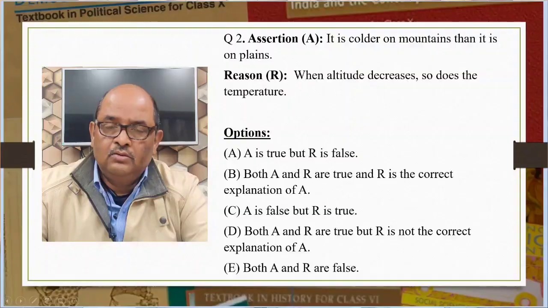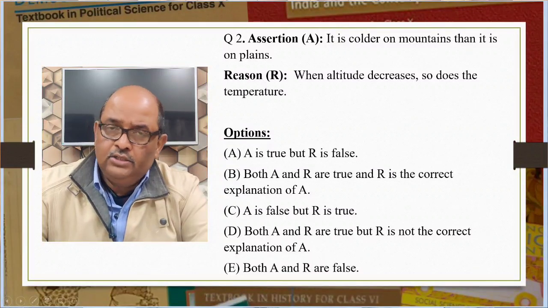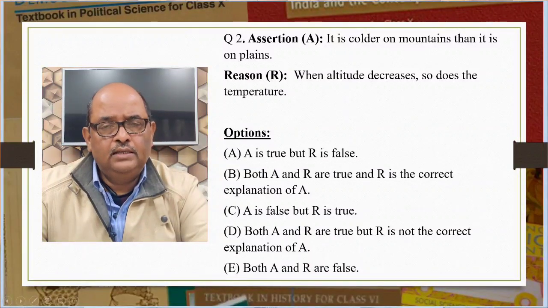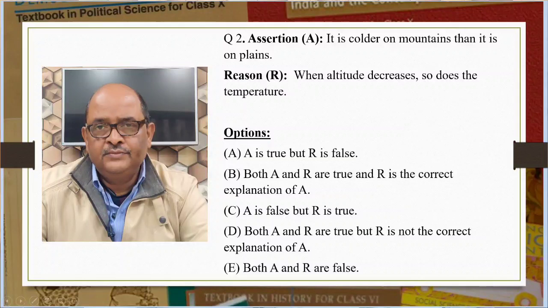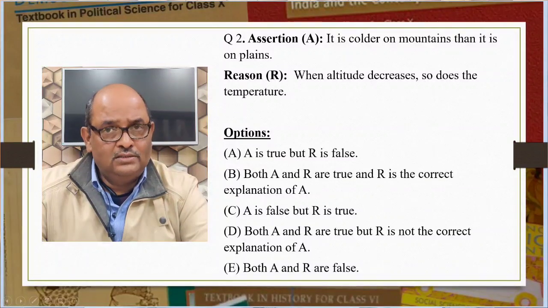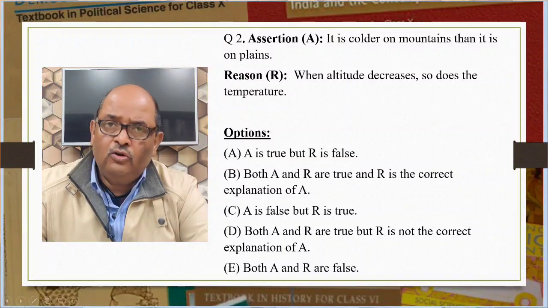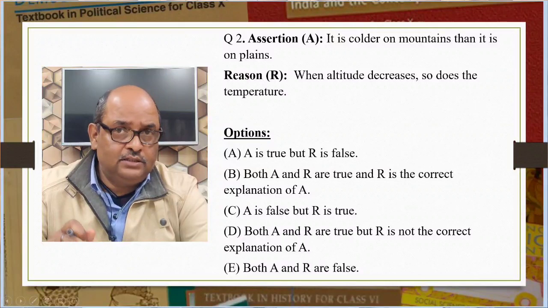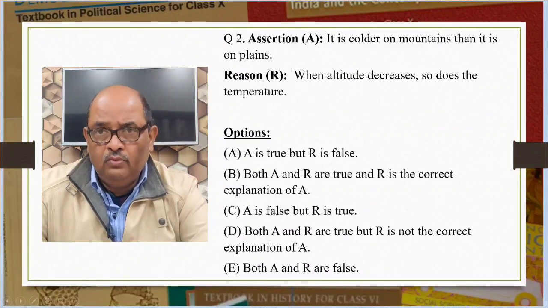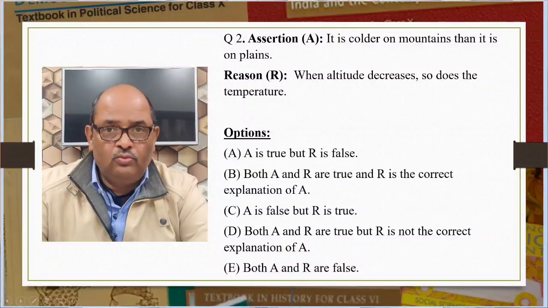Let us see. Question number 2. Assertion A. It is colder on mountains than it is on plains. Reason R. When altitude decreases, so does the temperature. When you read the assertion statement, what comes to your mind? That this statement is true. Now, when you read the reason, what comes to your mind? That this is not true.